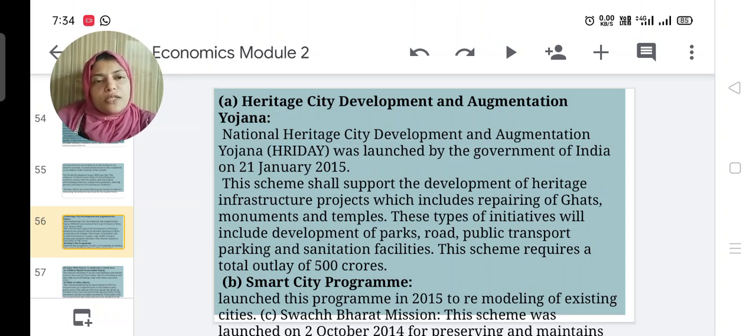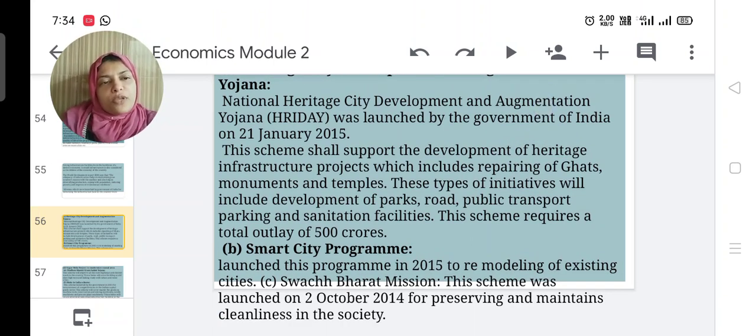Then second scheme is Smart City Program. It launched this program in 2015 for remodeling existing cities. It is mainly used for modification of the existing old cities.